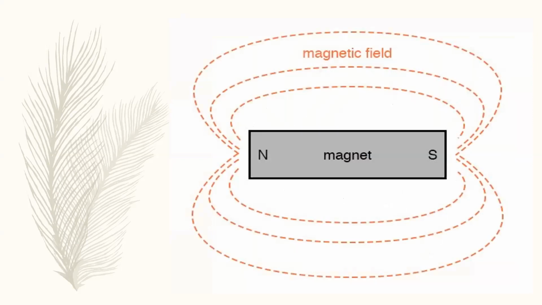Like in this diagram, you can see this is a magnet. These magnetic lines are generated from the north and enter the south pole. These are the lines up to where the force of attraction or repulsion is experienced. These lines should be drawn up to there. These lines are the so-called magnetic field.